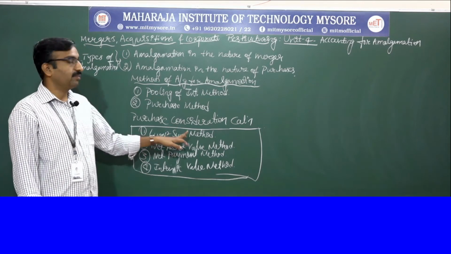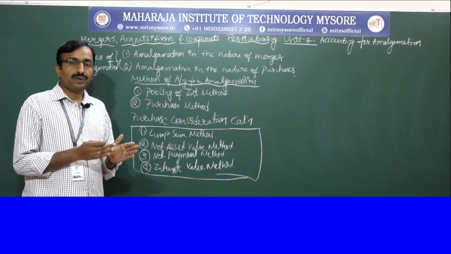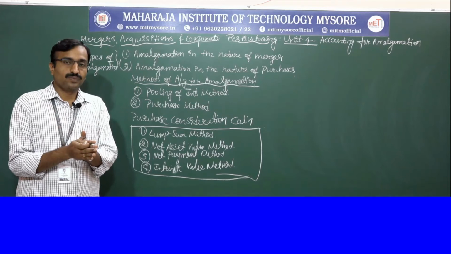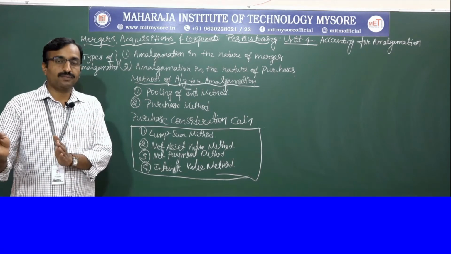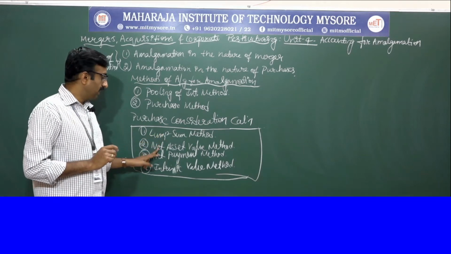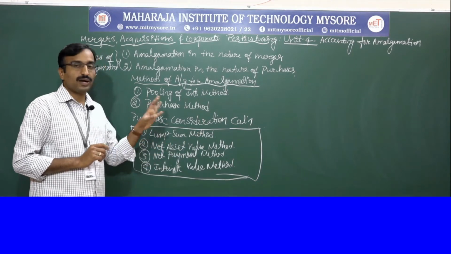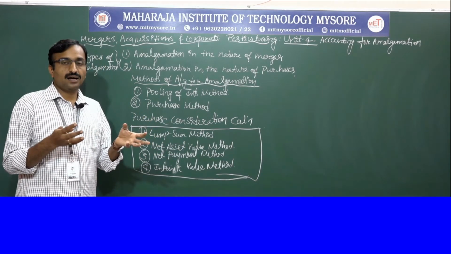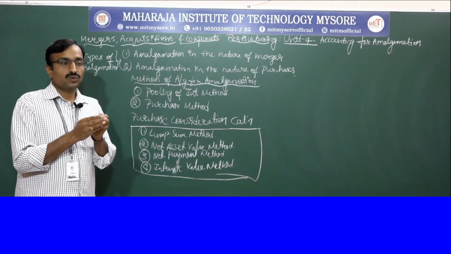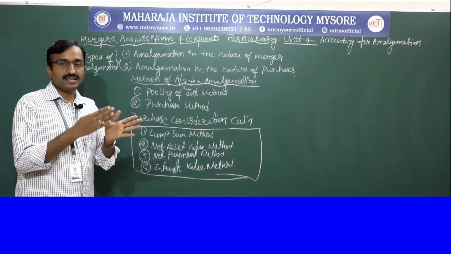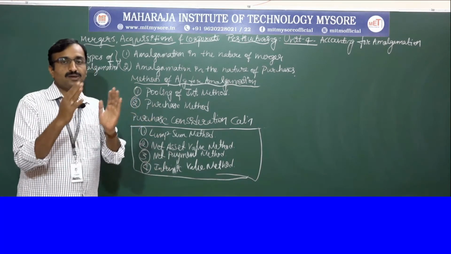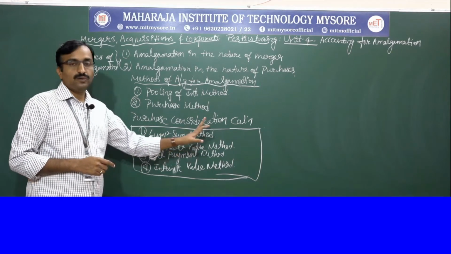Lump sum method means the buyer company pays the whole money to the seller company, either in the form of cash or stock or together. They'll pay at a time in a bulk way. That is called lump sum method. You don't have problems on this. Next, net asset value method means the assets of the seller company will be taken over by the buyer company. So the PC will be paid based on the assets taken over from the seller company by the buyer company. That is called net asset value method.